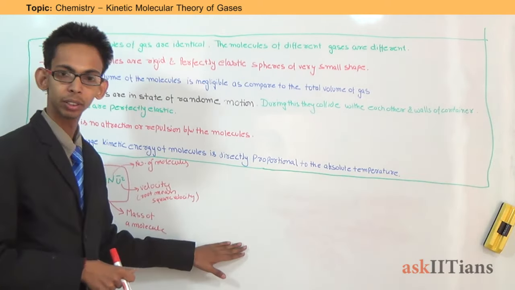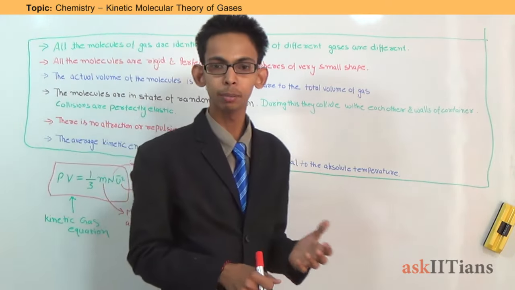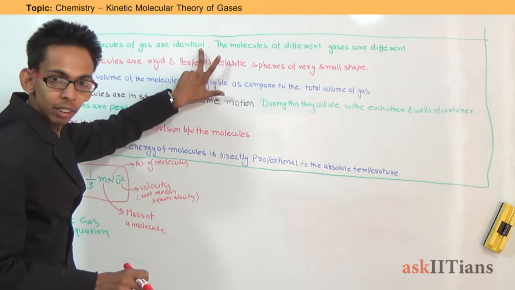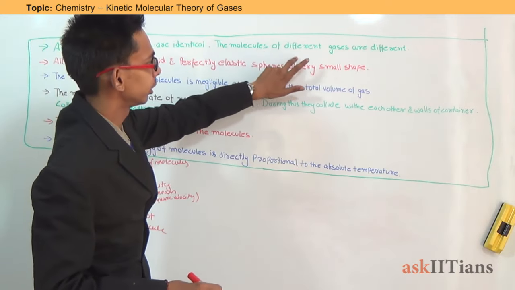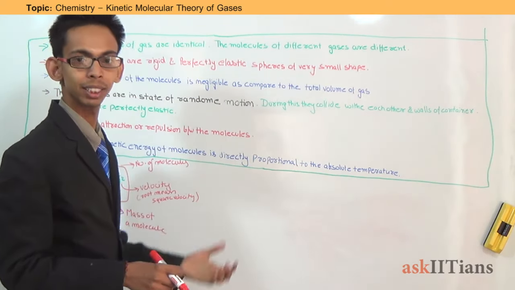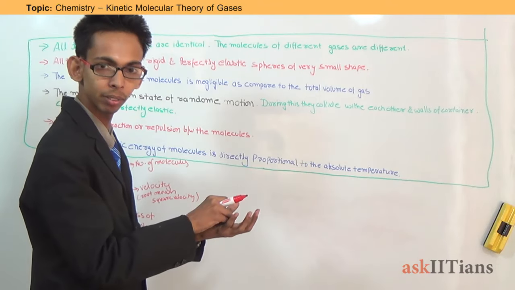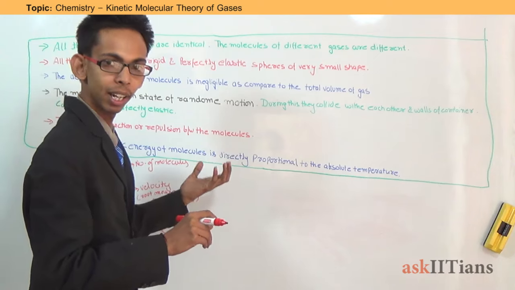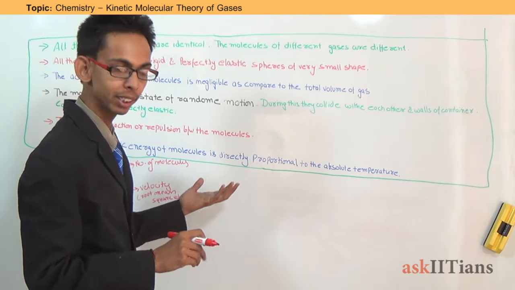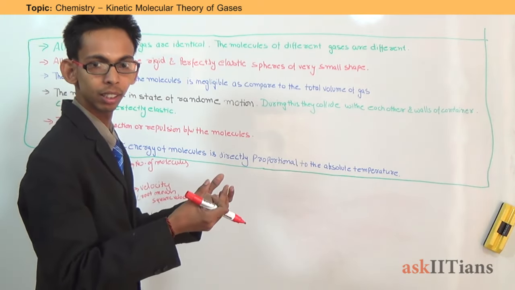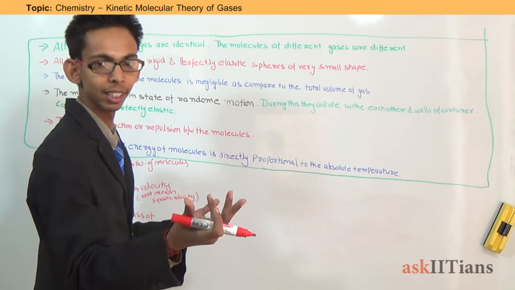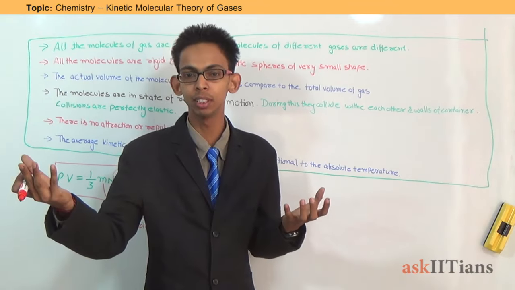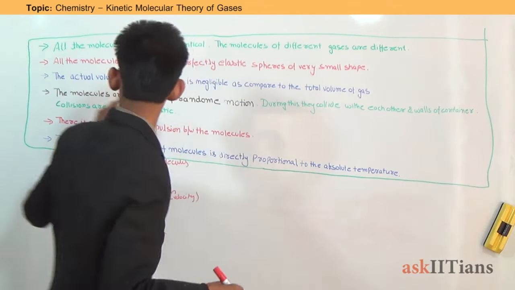These were the postulates of kinetic molecular theory. Let's revise them once again. All the molecules of a gas are identical. The molecules of different gases are different. That means a particular sample of a gas will contain the same type of molecules. All the molecules of oxygen are identical in shape, mass, volume and other properties, while they differ from the molecules of carbon dioxide or any other gas.